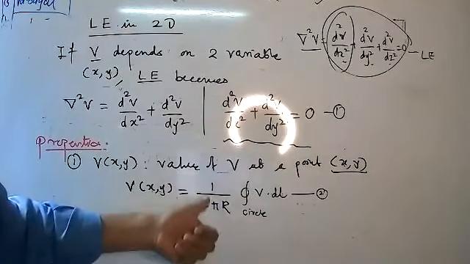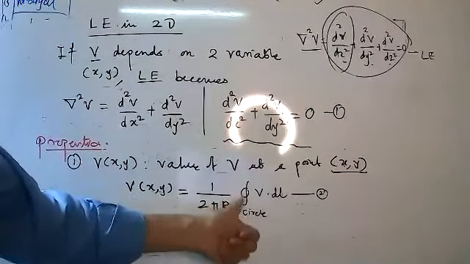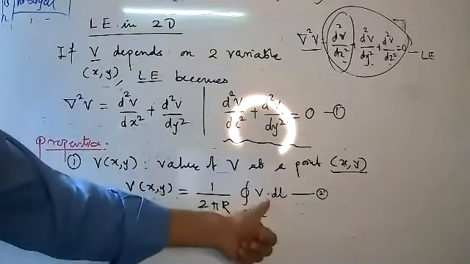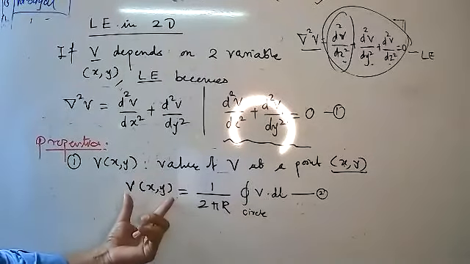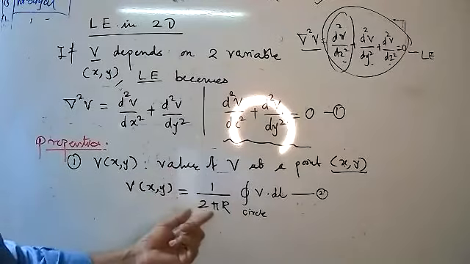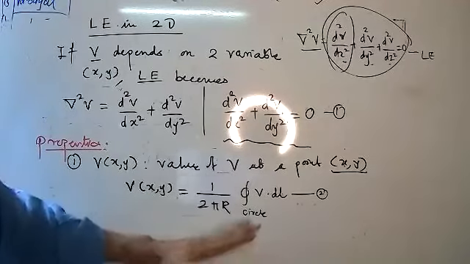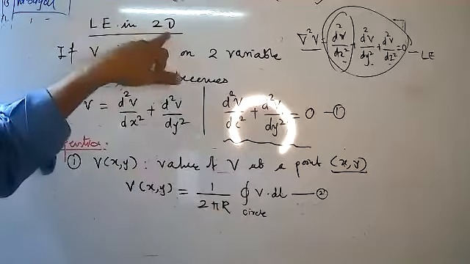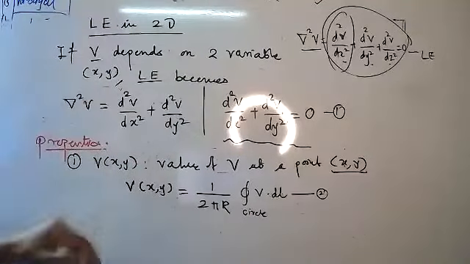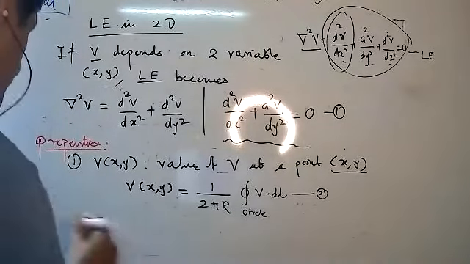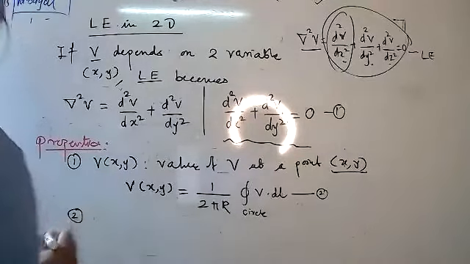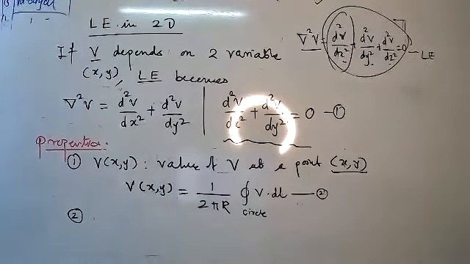1 upon 2 pi r times closed integration of V dot dl, where V is your potential, and therefore the exact potential V of x comma y is equal to 1 upon 2 pi r times that integral. This is the standard formula in the Laplace equation in 2D. These are the properties. And the second property is what? What is the second property of the Laplace equation in 1D? I will write again: the second property is the same as in 1D.